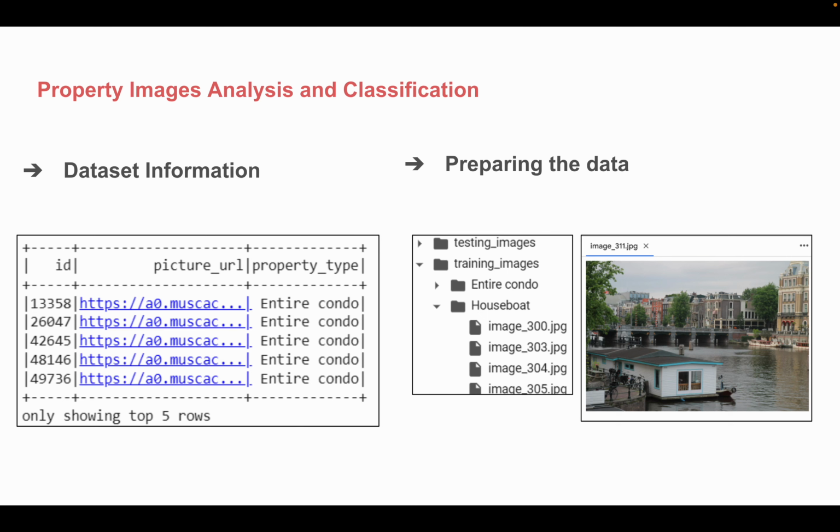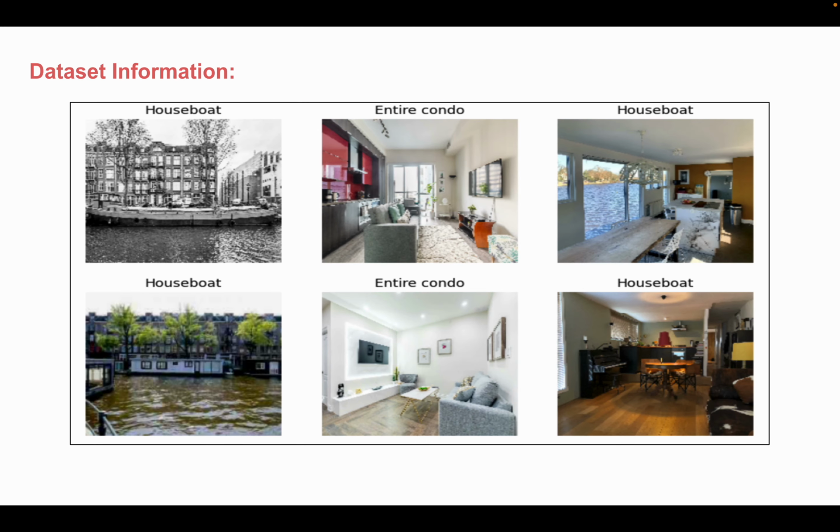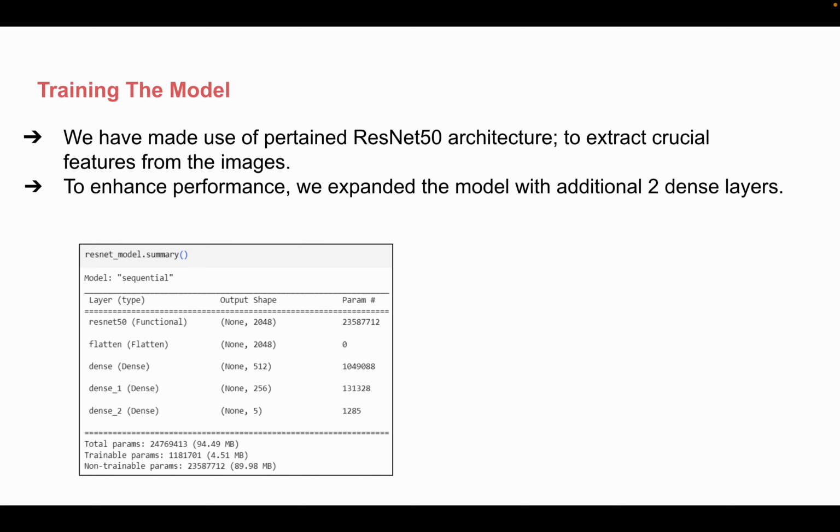To scale this dataset for correctly classifying all the 21 properties, we will need more URL samples from Airbnb. Using PySpark, we have fetched property image URLs and transformed those URLs into actual images and also organized them into training and testing folders with a ratio of 80:20. Our dataset consists of around 300 images for entire condo and 200 images for houseboat. Each image carries a file size of around 1 MB.